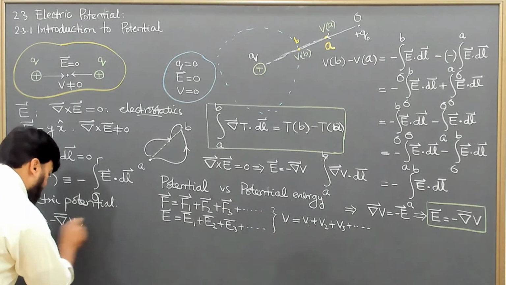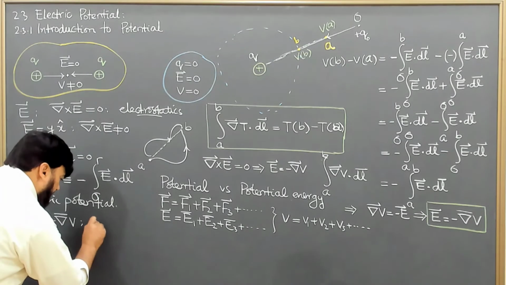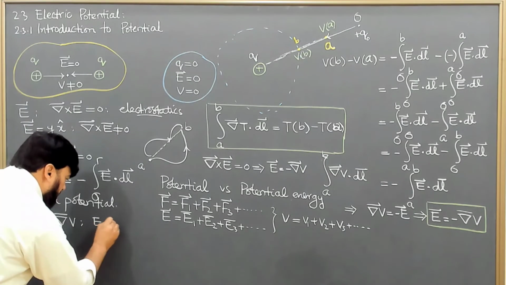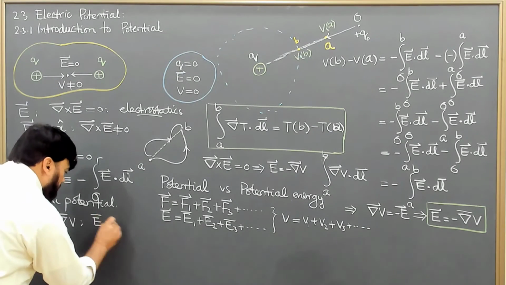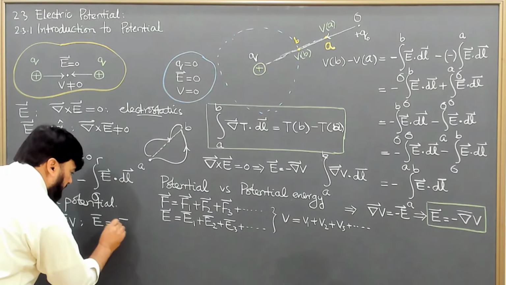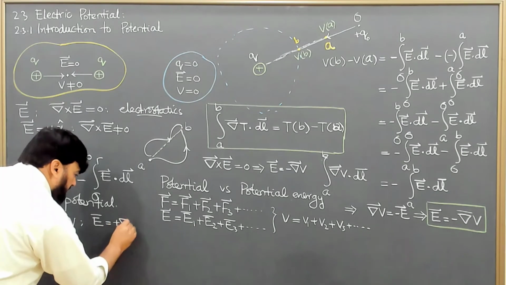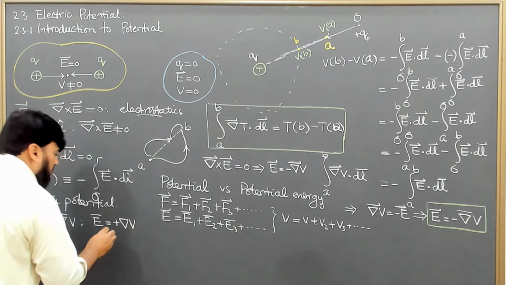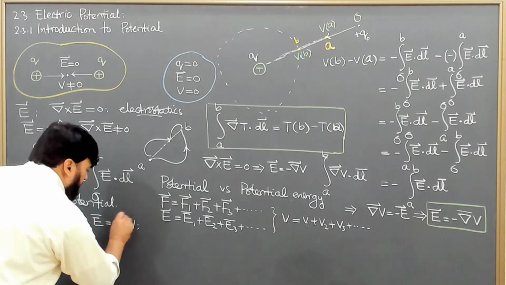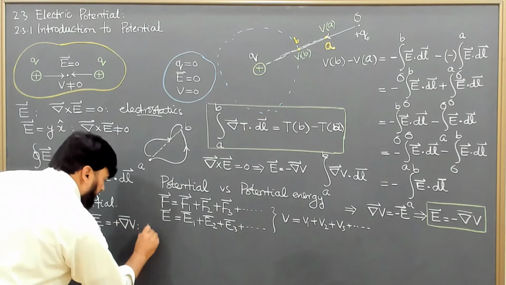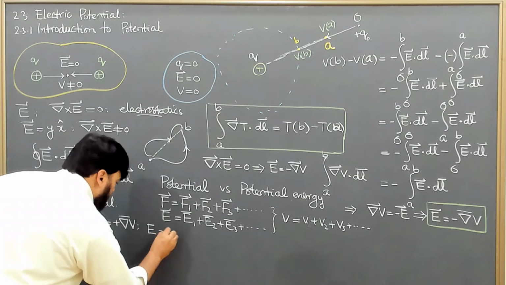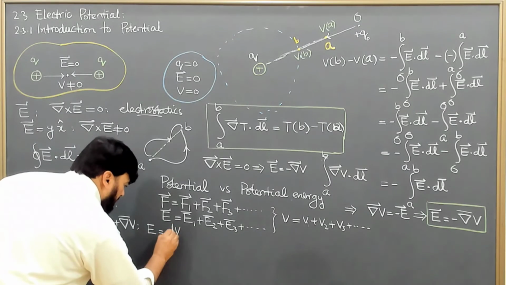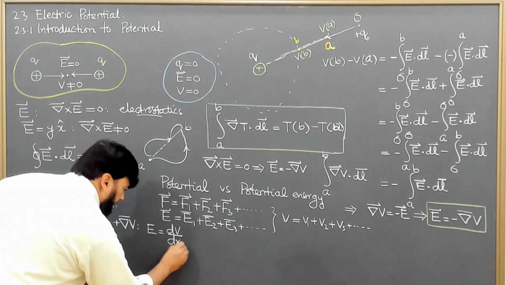So I can remove this minus and write in magnitude form, gradient of V in one dimension, equal to dV over dx.